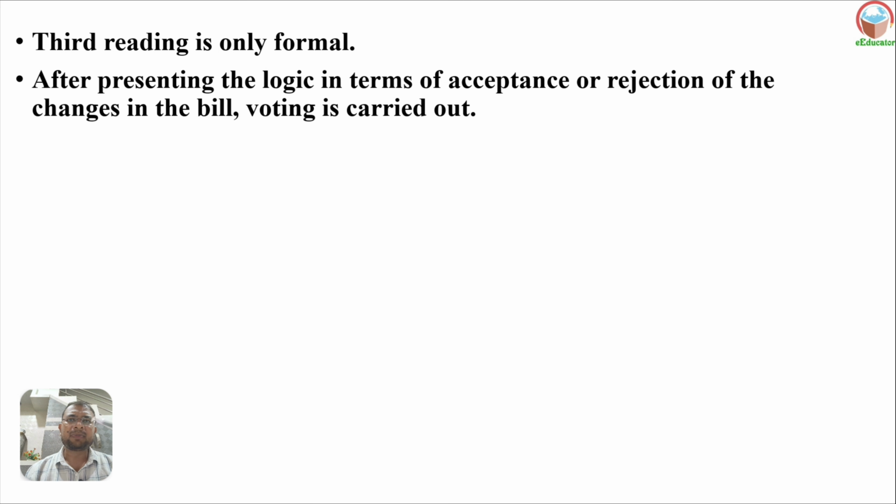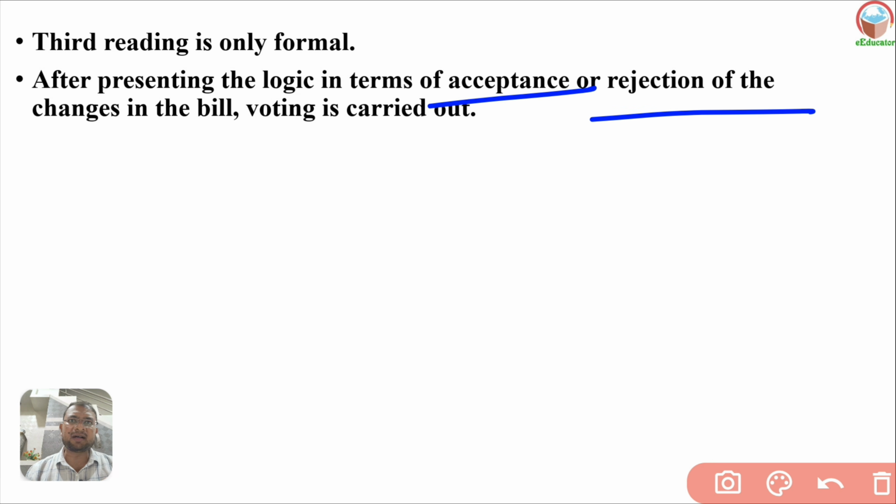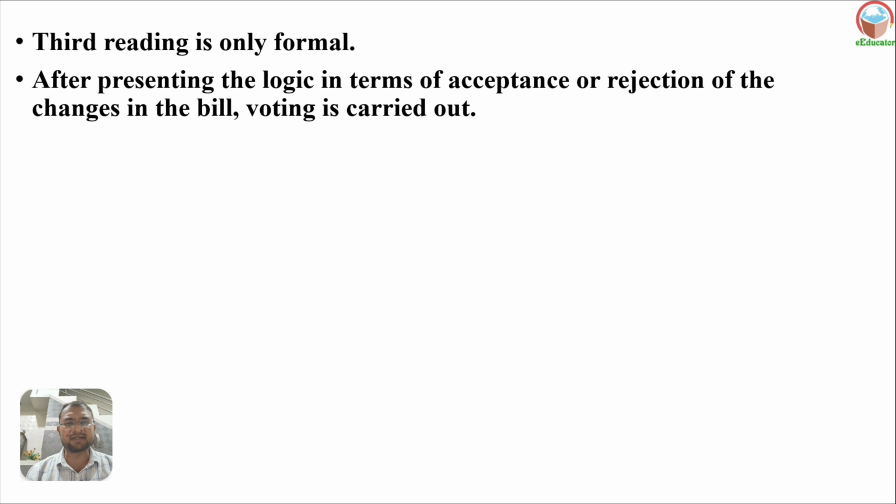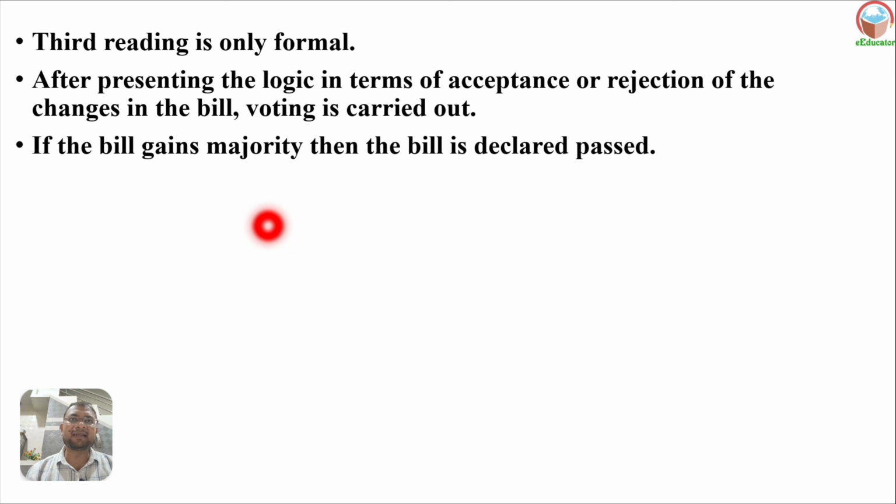Formally, after presenting the logic and terms of acceptance, meaning how many members agree, how many do not agree, or rejections or changes of the bill, voting is carried out if required in the third reading. If the bill gains a majority, then the bill is declared passed in the house.